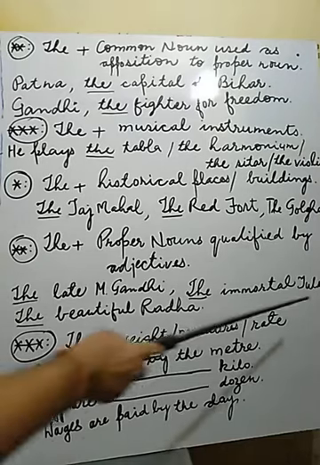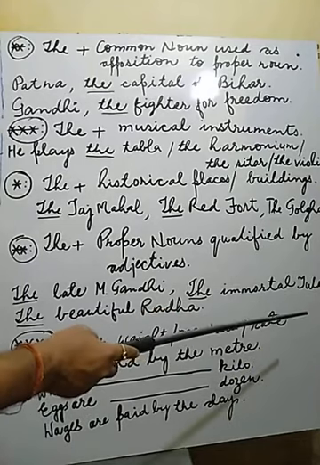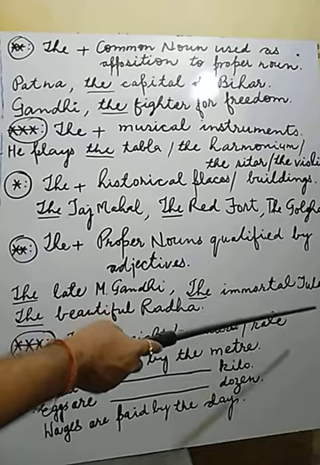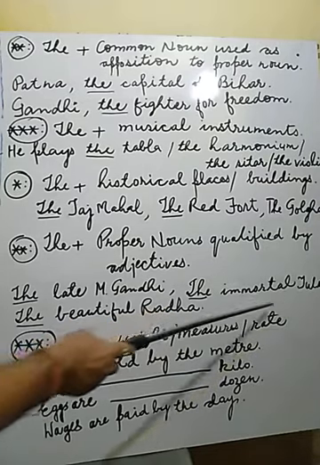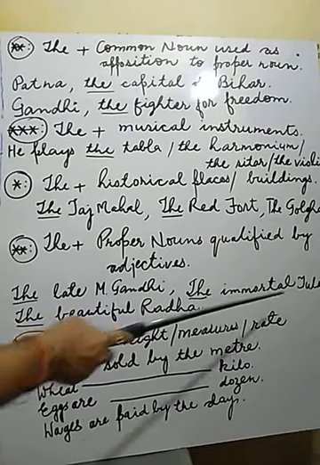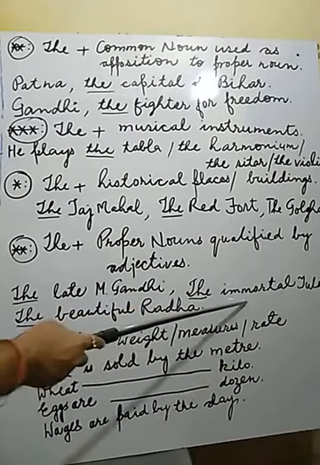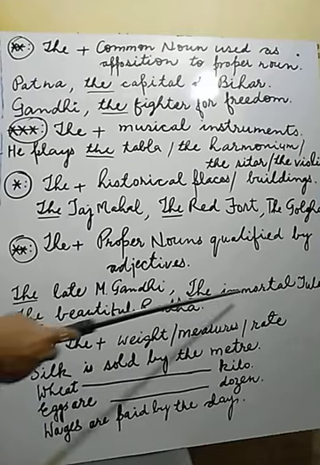In the same way, Tulsidas. We know about Tulsidas. He is the composer of Ramcharitmanas. Before Tulsidas, what is noted down here? Immortal. It is an adjective of Tulsidas. If a proper noun has an adjective before it, it is compulsory to use article "the". So what will be there? The immortal Tulsi.